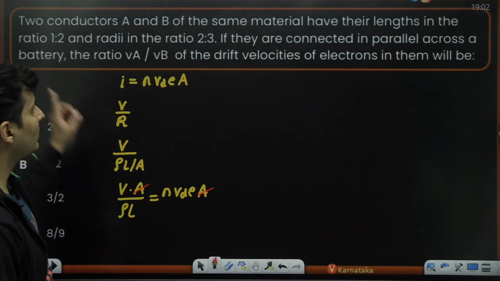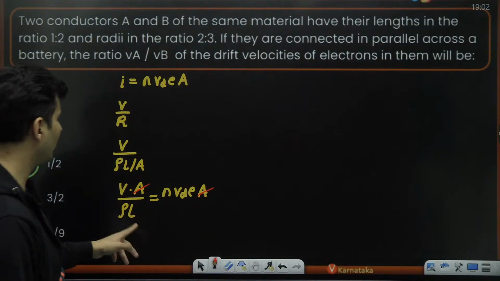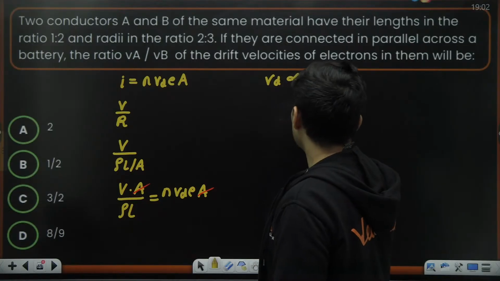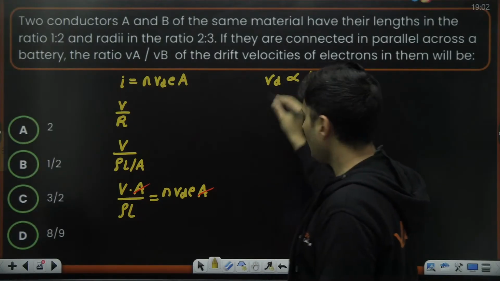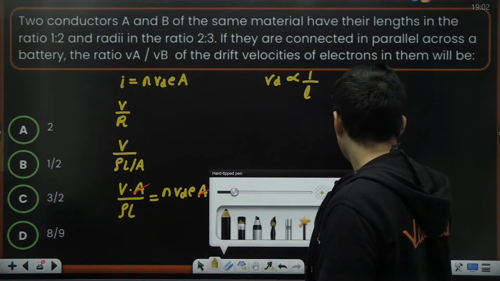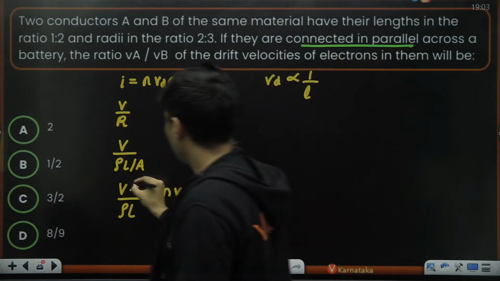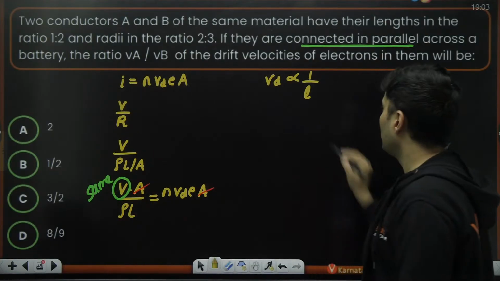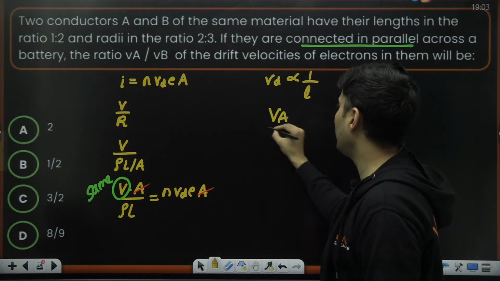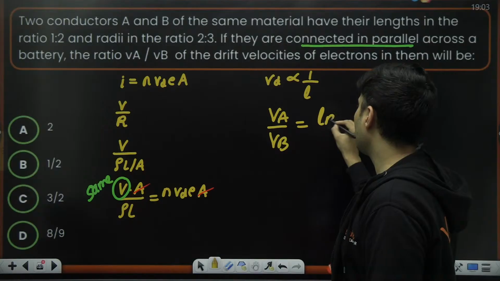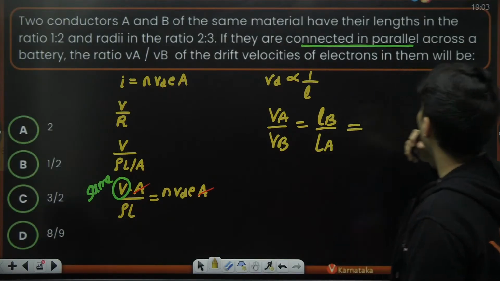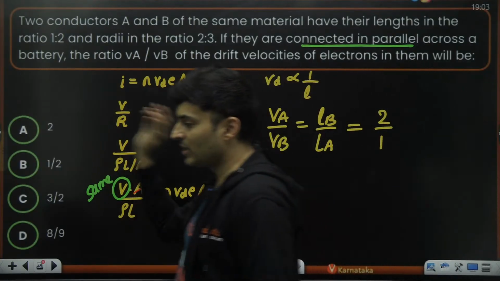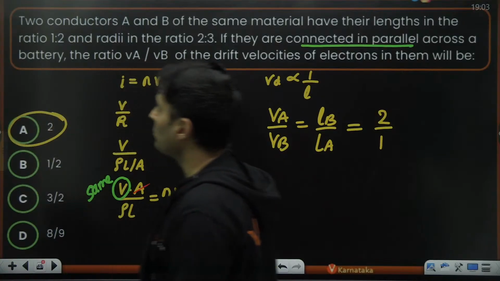So voltage is the same because they are in parallel. Length is inversely proportional. So clearly we can see that the drift speed is inversely proportional to the length. Voltages are the same because they are connected in parallel. So the question is, what is drift speed A by drift speed B? It will be length B by length A. The ratio of the lengths is 1:2, so this will be 2:1, which is basically option A.